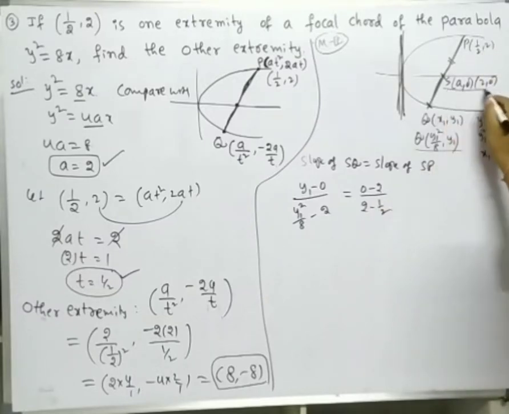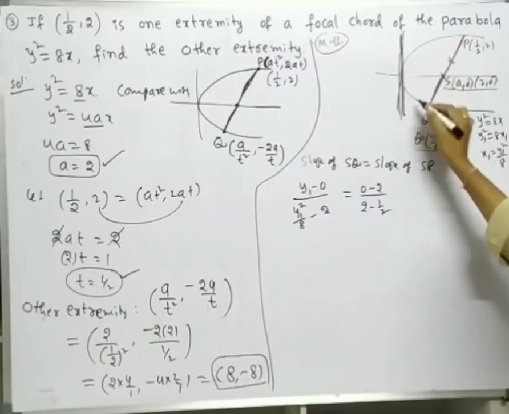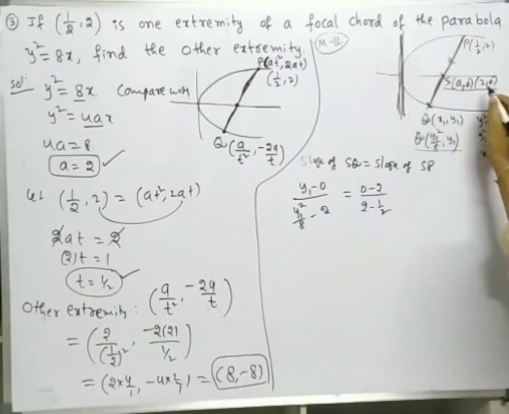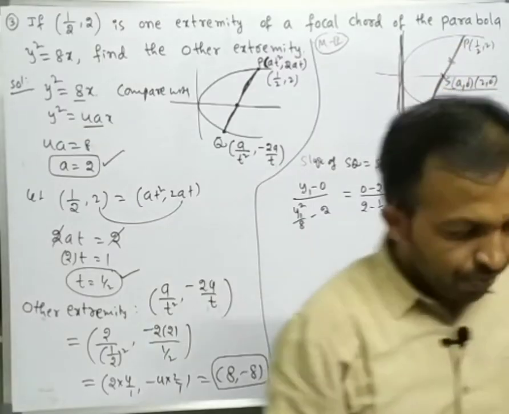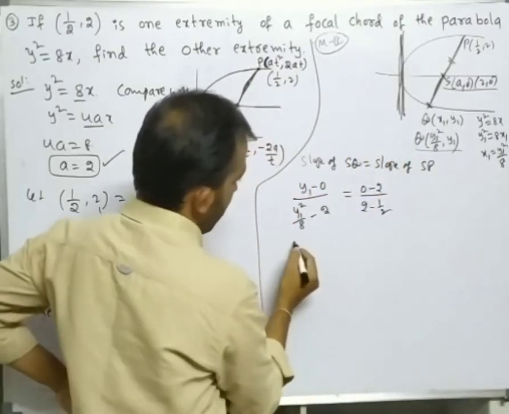Here S is the focus: for the form y square is equal to 4ax, the focus is (a comma 0). Now simplify this one.